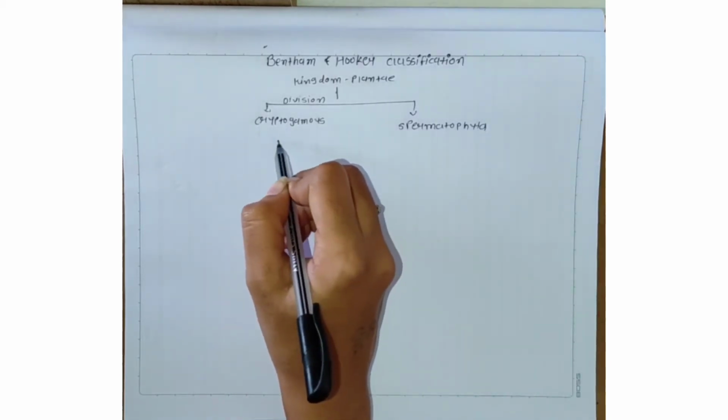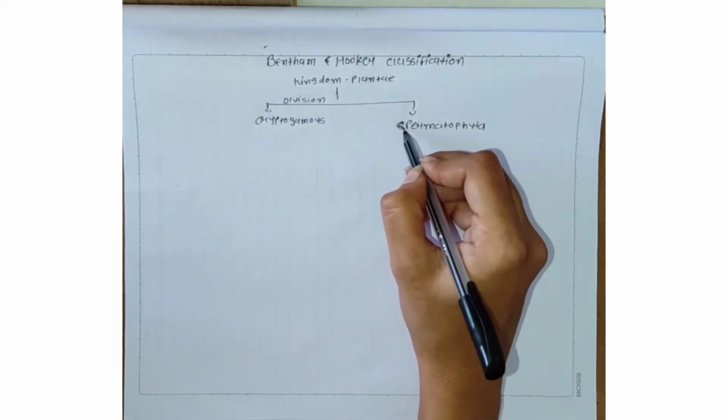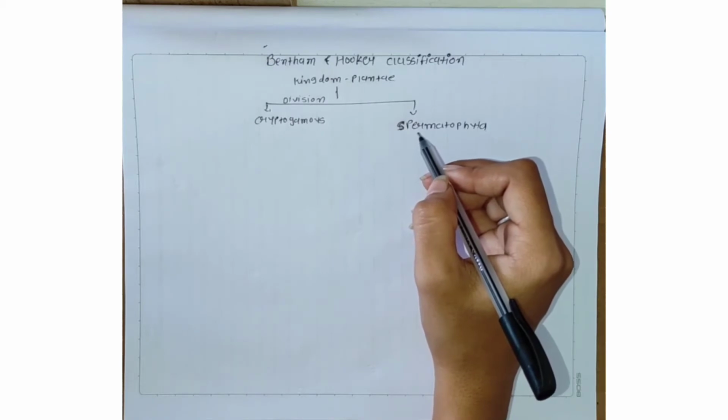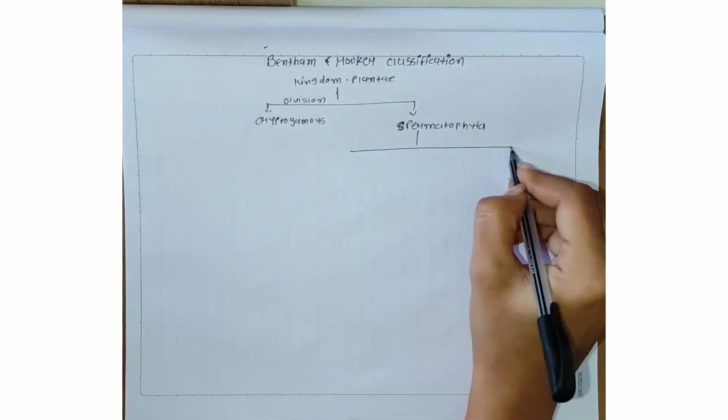The cryptogamous is divided into divisions, but today we discuss the spermatophyta. The division spermatophyta is divided into 3 classes.